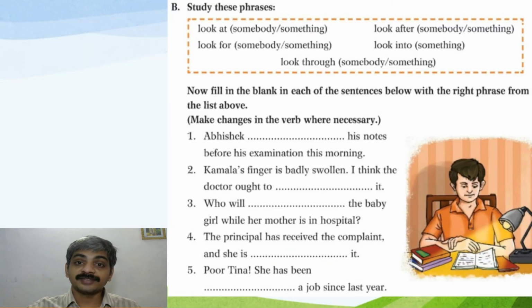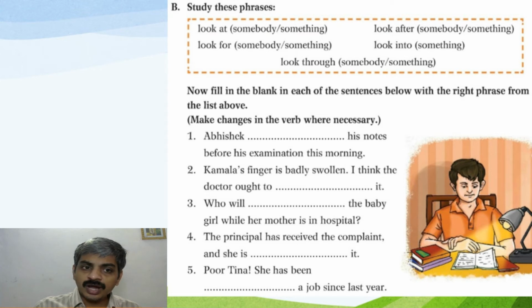The next activity is: study these phrases. Some phrases are given there. Look at somebody or something. Look after somebody or something. Look for somebody or something, or look into something. Look through somebody or something. You have to go through the dictionary. Just one entry will come under the verb look. Kindly go through the dictionary entry and find out the meaning of these phrases, which will help you to do this activity. After finding out the meanings, you can do this activity.